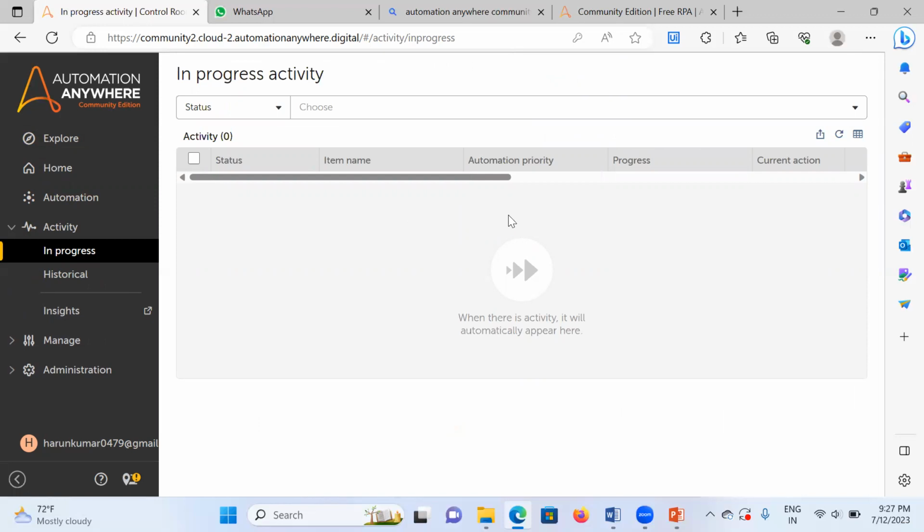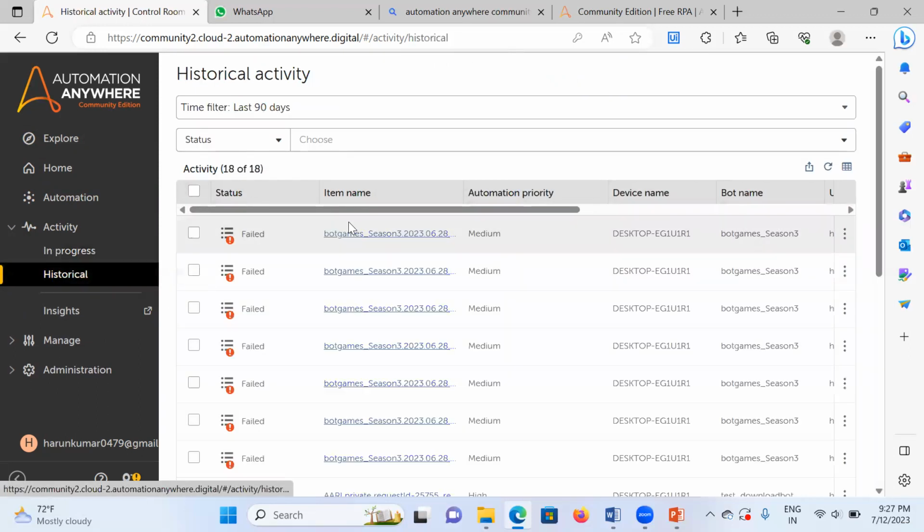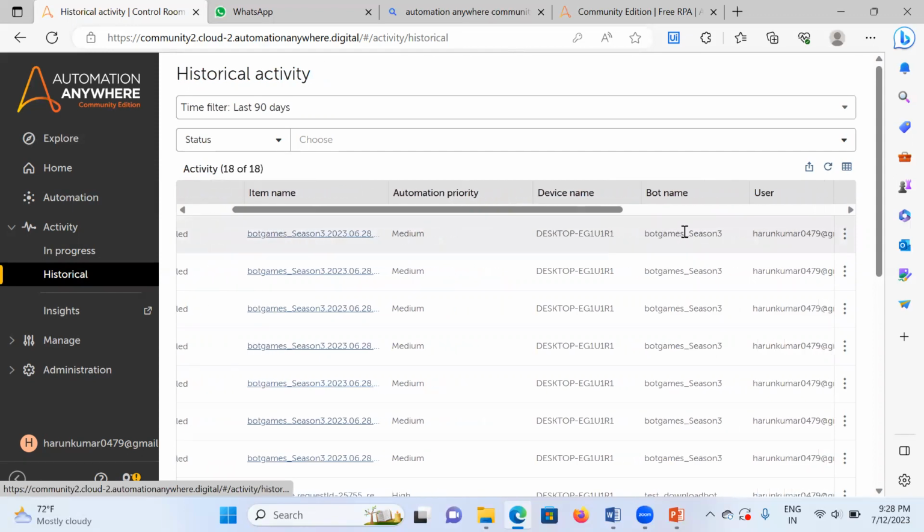What are the bots here running? And here in historical, it will show the history of the bot. You can see the status of the bot, which is failed. Item name, that is the bot name. Automation priority, that is a medium priority. Device name means the current desktop name, that means my current laptop name.